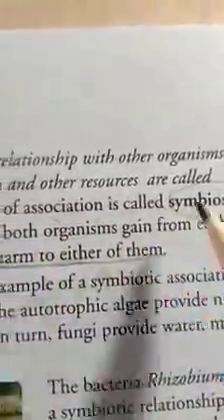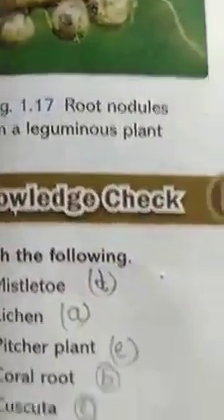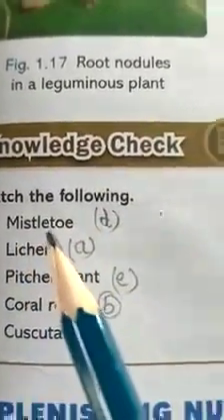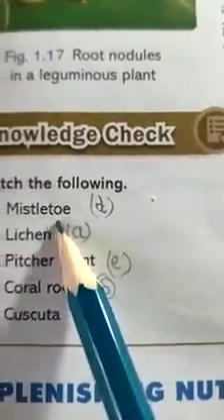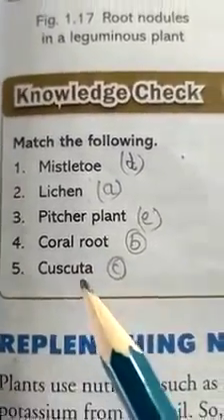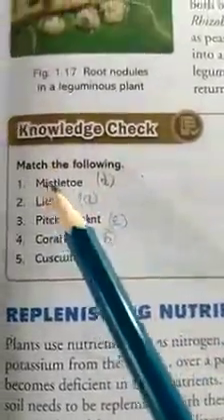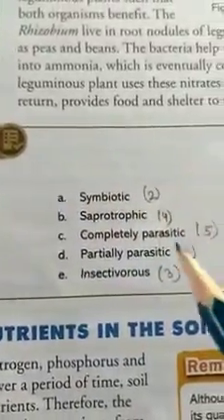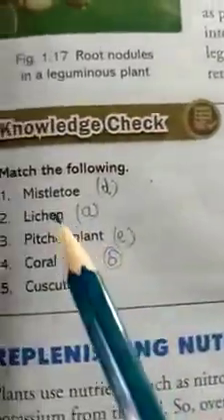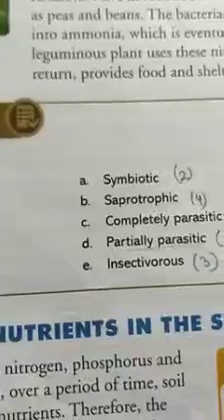So I hope you understood the process of symbiosis, the association that is called symbiosis, and symbiotic plants. Now come to the match of the following next. First is mistletoe, second is lichens, third one is pitcher plant, fourth one is coral roots and fifth one is cuscuta. Now dear students, I will show you, mistletoe is a partial parasite. Mistletoe is what? Partial parasite. Second is lichens. Lichen is what?